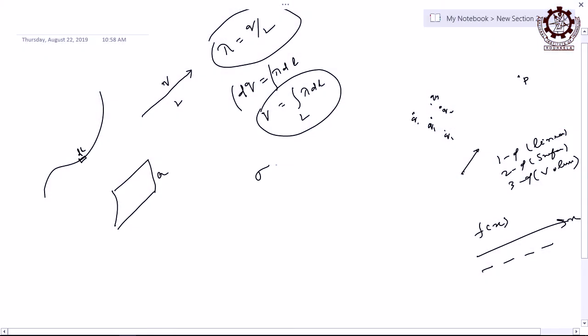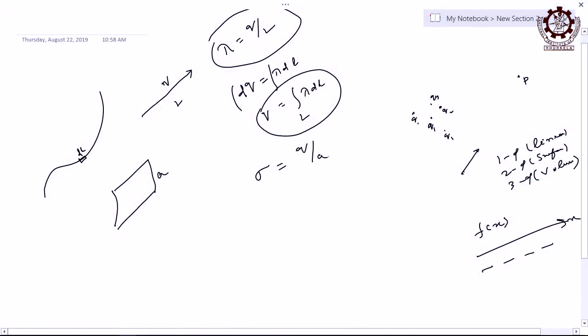It cannot be linear charge density, it should be surface charge density, that is total charge by total area, and it is symbolized as sigma. Sigma is the symbol for surface charge density, and obviously it is equal to q by A. If total charge is q and total area is A, then the surface charge density sigma is equal to q by A.